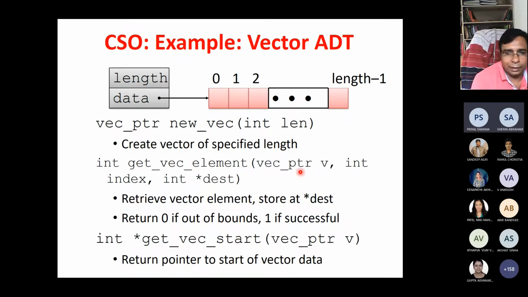Suppose this vector is b, and I want the second position, and x is equal to get vec element b2. If you do that, then b2 will get into x. Retrieve vector element, store at destination star. Return 0 if out of bound. And third, suppose I get vector start, which returns the pointer to the start of the vector. So these are the three vector procedures.